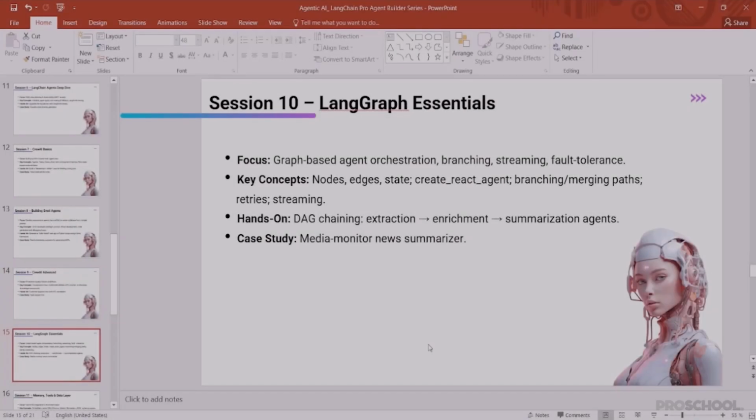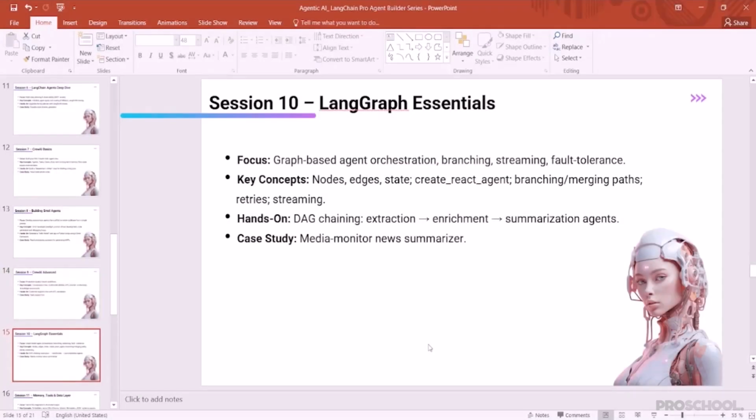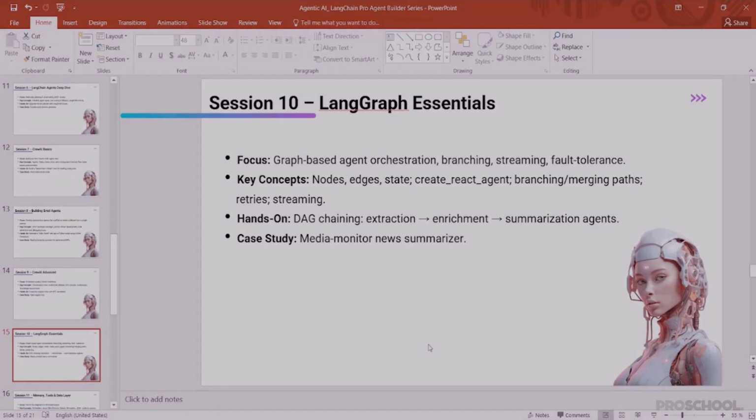In session 10, we will deep dive into LangGraph essentials. This is where you will learn how to orchestrate your agents using graph-based workflows with branching, merging, streaming, and fault tolerance. We'll also cover key concepts like nodes, edges, state management, and retries. And you'll also get hands-on experience with DAGs.